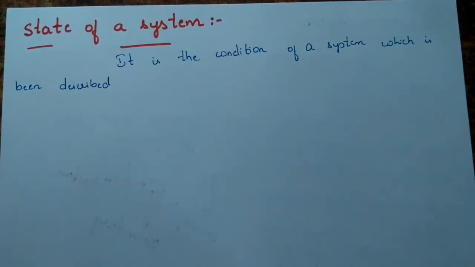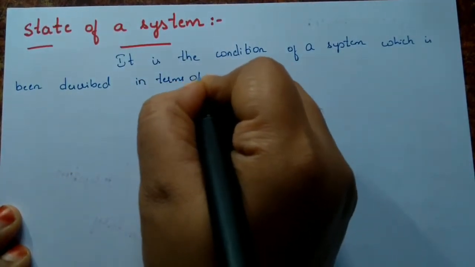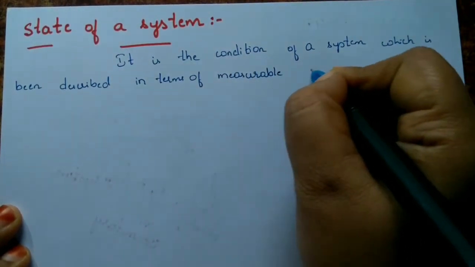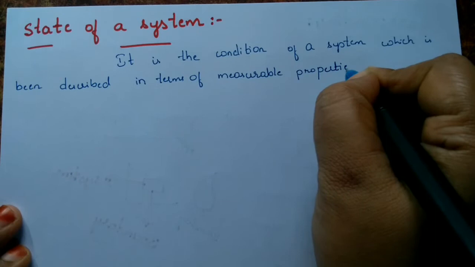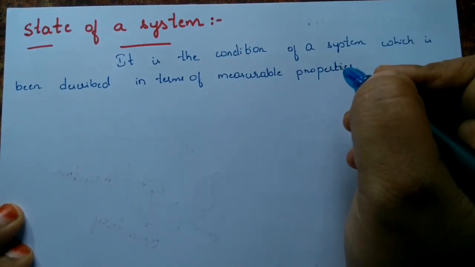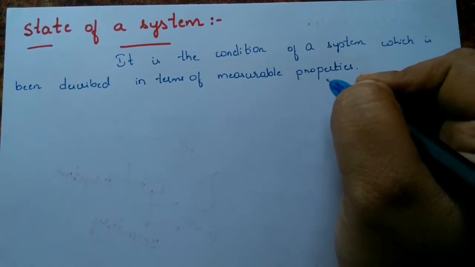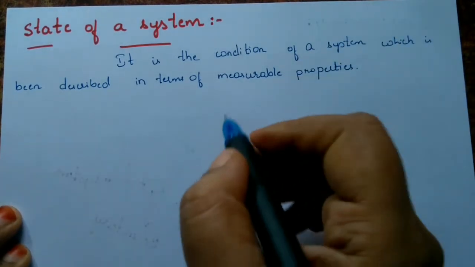We are describing the condition of the system, and that condition is described in terms of some measurable conditions, or measurable properties. Based upon those measurable properties we describe a system, and that condition of the system is called the state of the system.